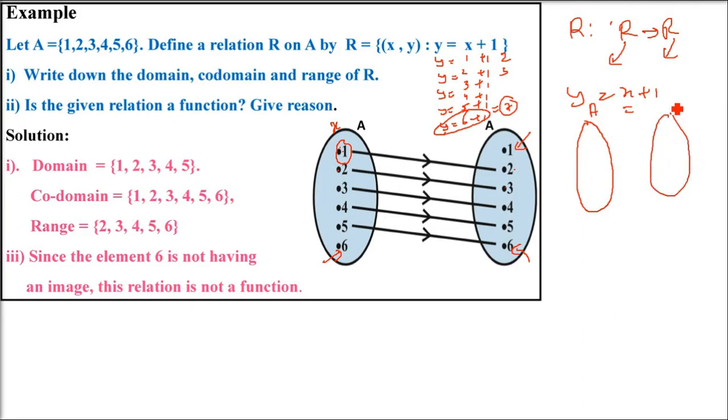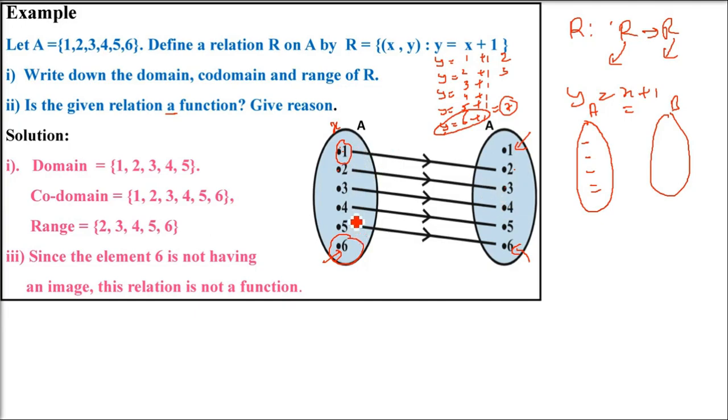By the definition of a function, there are two very important things. Every value in A should have a mapping in B. That is, every value in A has an image in B. But since 6 is remaining, from 1 to 5 we have images, but 6 is not having an image. So first of all, it is not a function. This is not a function because 6 is remaining. In a function, the x coordinate or the first set cannot have any free, dangling value. It has to have some image.